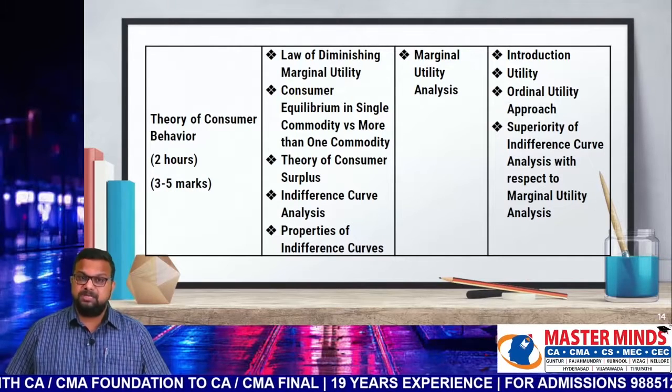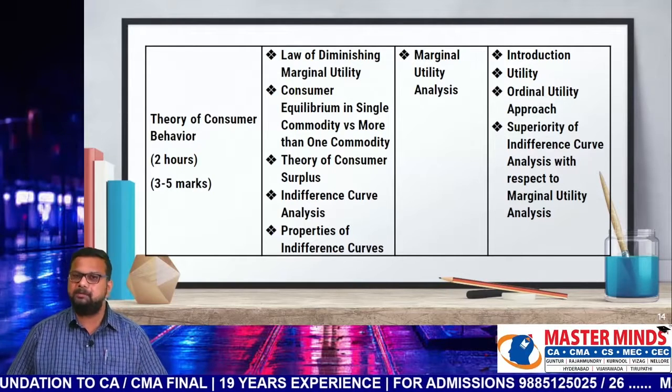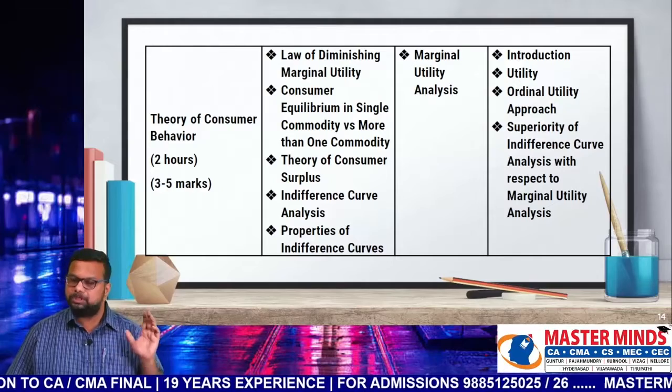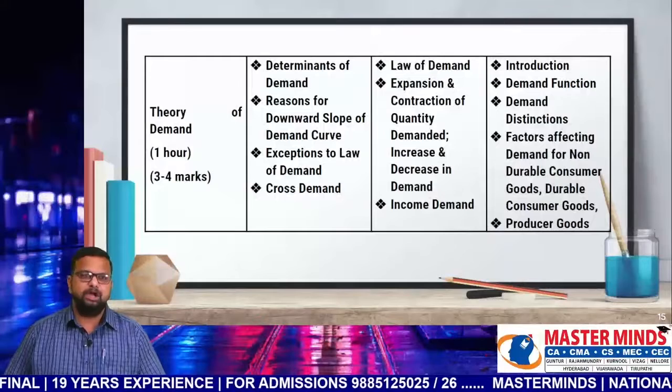Theory of consumer surplus, indifference curve analysis, properties of indifference curve analysis. Second priority items in this chapter are marginal analysis, and all the remaining topics have been kept as third priority items. Okay, next, theory of demand.